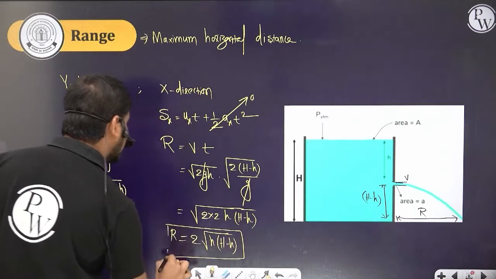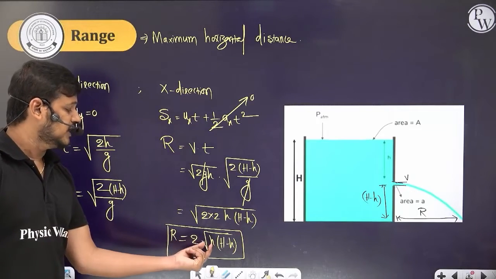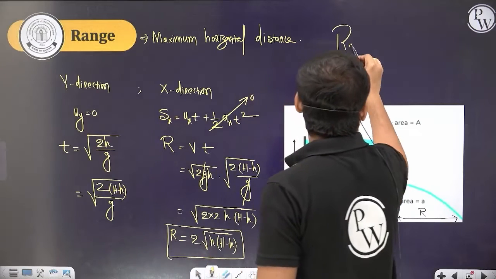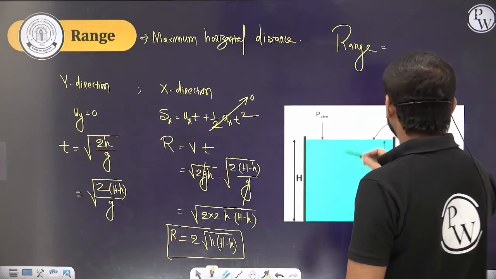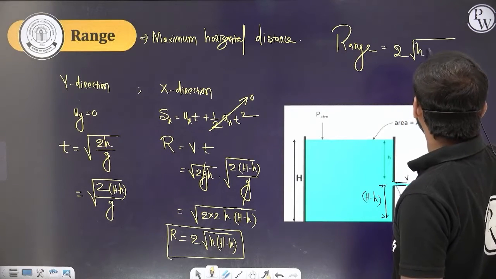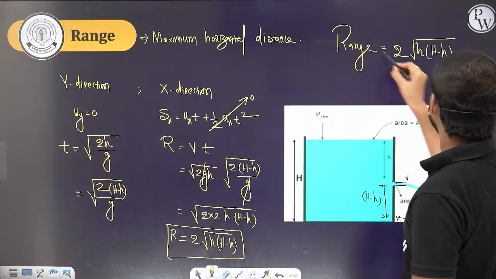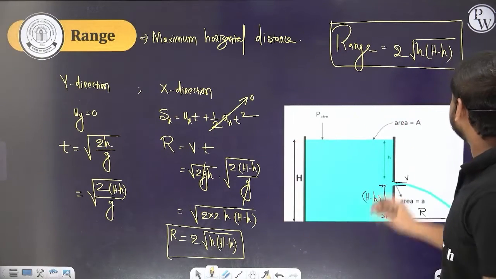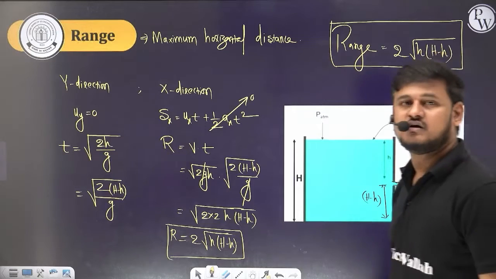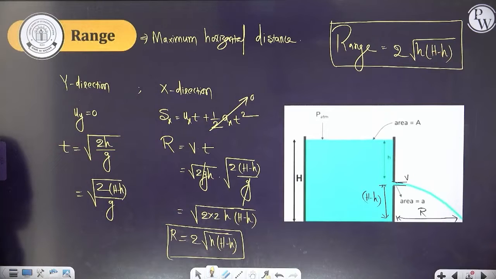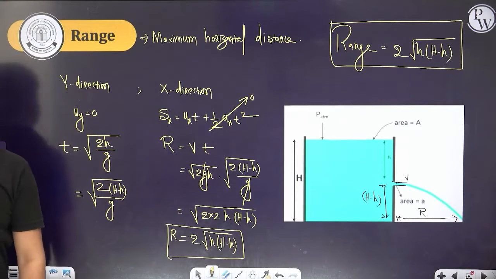So the range R of the fluid is equal to 2 into root over h into (H minus h), where capital H is the total height of the fluid and small h is where the hole is made. Clear guys? Is this concept clear, everyone? Done? Okay, now let's go for the next concept.